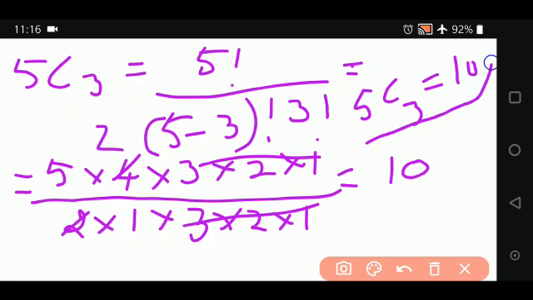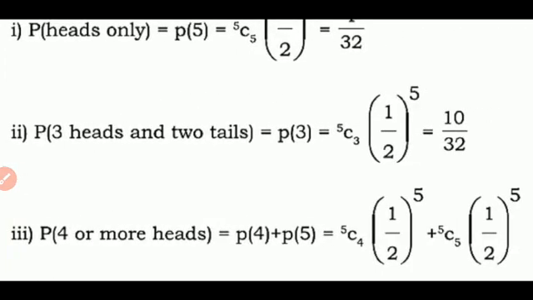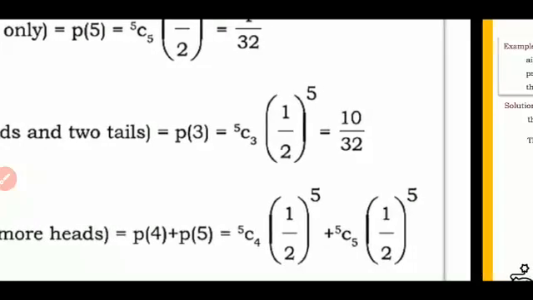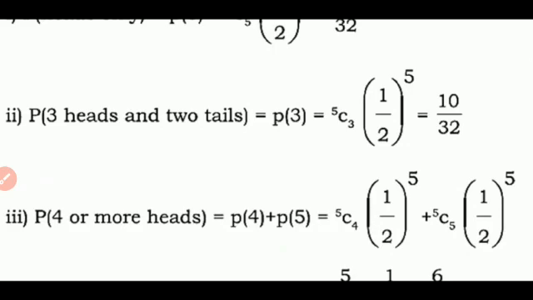This is one way of calculating, or if you do not want to calculate, the best thing is that in the textbook you have a page exclusively for binomial coefficients. Next time I will add that in my PPT and show you how the binomial coefficients are. You can directly find those values. So the second probability is 3 heads and 2 tails. You substitute the value, and again 1 upon 2 to the power of 5 is 1 upon 32, into 10, the answer is 10 upon 32.